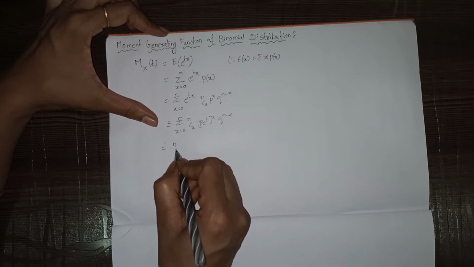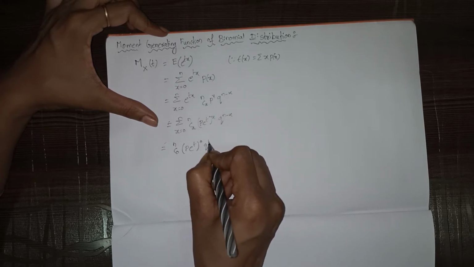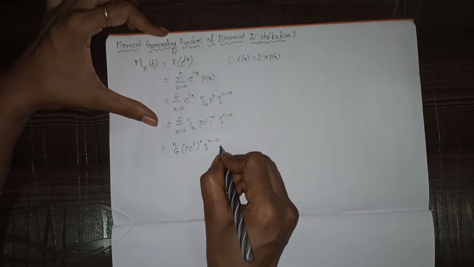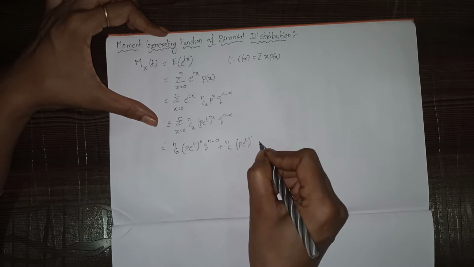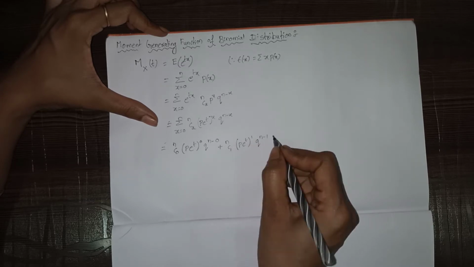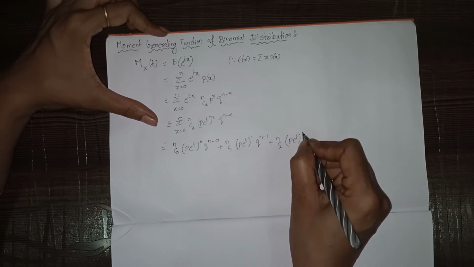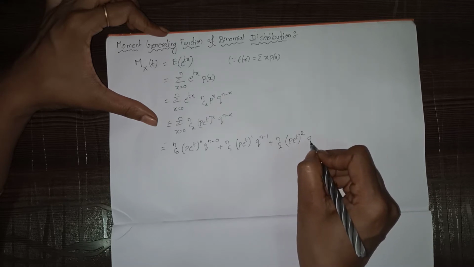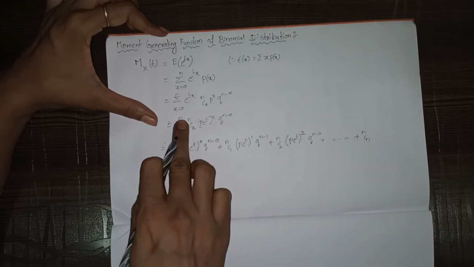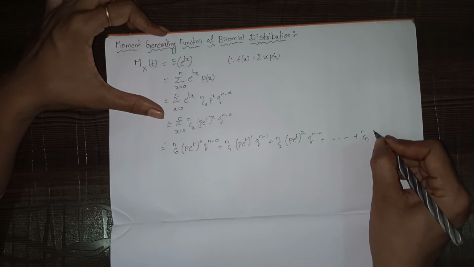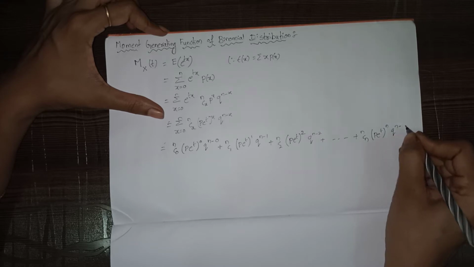Okay. And next we have to remove this summation and substitute the x values. So nC0 (p e power t) whole power 0 into q power n minus 0, plus nC1 (p e power t) whole power 1 into q power n minus 1, plus nC2 (p e power t) whole power 2 into q power n minus 2, plus and so on, plus nCn, because your limits are till n, nCn (p e power t) whole power n, q power n minus n.